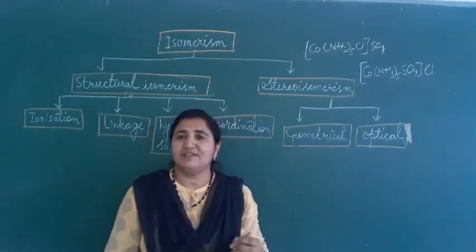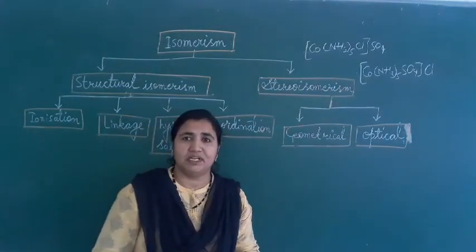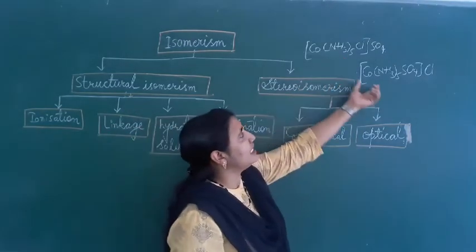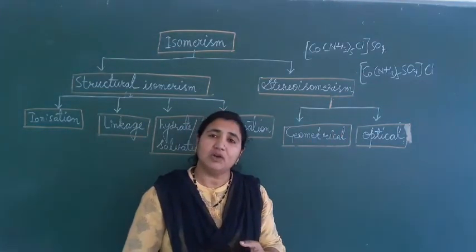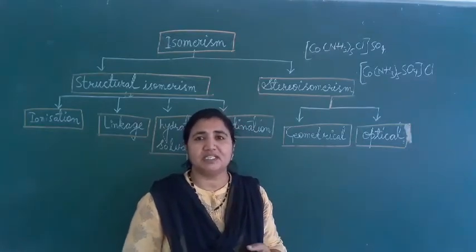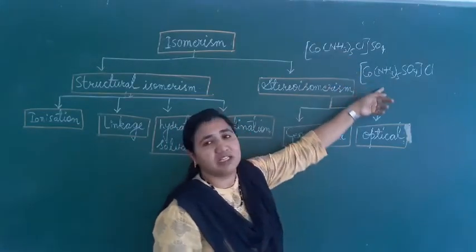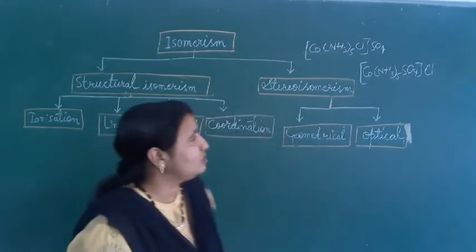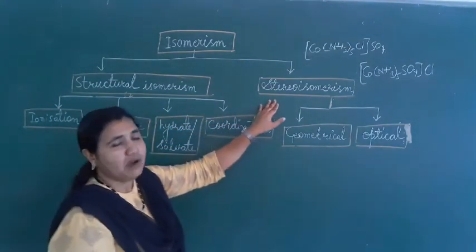So they have the same molecular formula, but different physical and chemical properties due to the arrangement of ligands around the central metal atom. Because of this arrangement, their physical and chemical properties are different. What are they called? Isomers, and the whole phenomenon is called isomerism. Isomerism is of two types: structural isomerism and stereoisomerism.